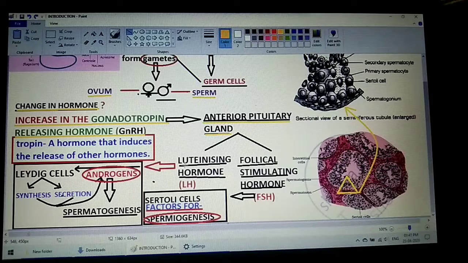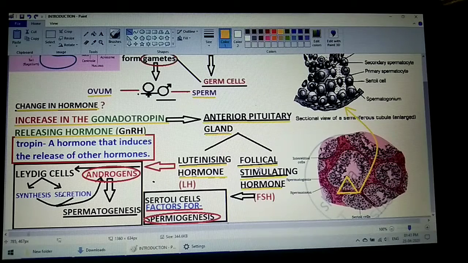One is luteinizing hormone, students, and the second one is follicle stimulating hormone. The luteinizing hormone is also written as LH, whereas the follicle stimulating hormone is also written as FSH. And students, remember, they are also called the gonadotropins.